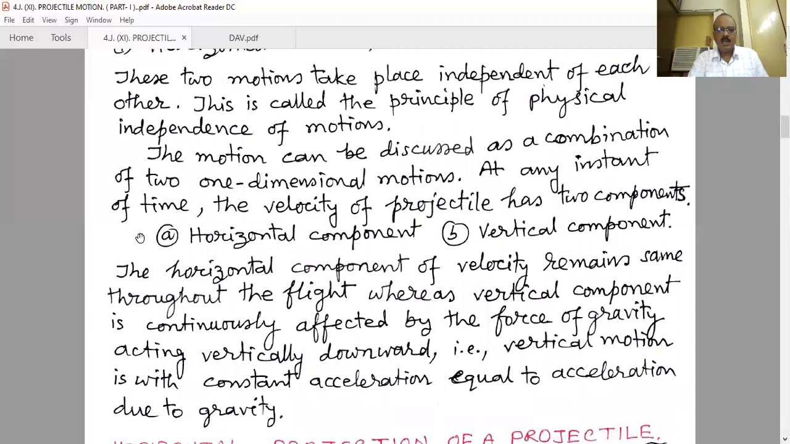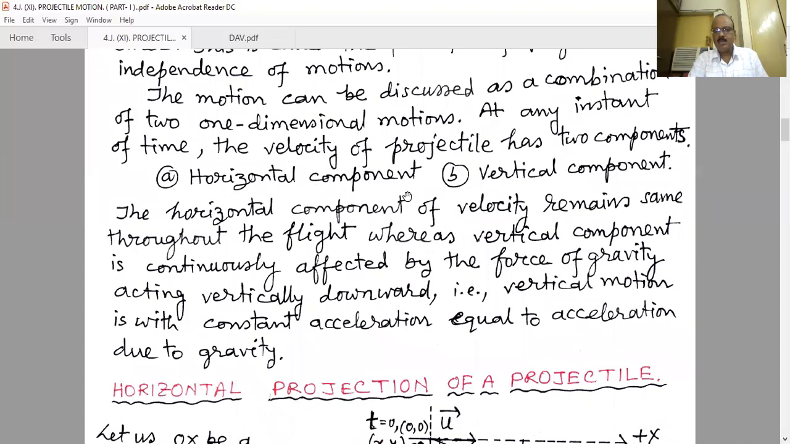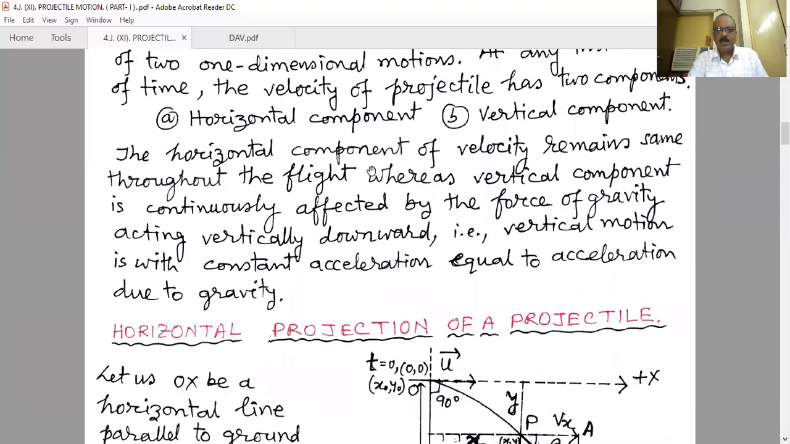At any instant of time, the velocity of a projectile has two components. Number one, the horizontal component, and number two, the vertical component. The horizontal component of velocity remains the same throughout the flight, whereas the vertical component is continuously affected by the force of gravity acting vertically downwards. That is, vertical motion is with constant acceleration equal to the acceleration due to gravity. That means when it is moving, there is no change of the horizontal velocity, because there is no force, no acceleration along the horizontal direction.